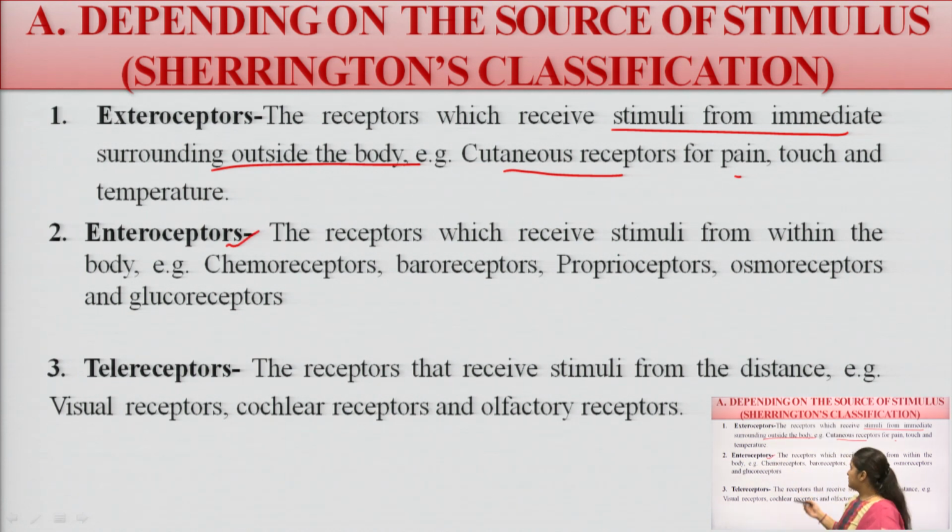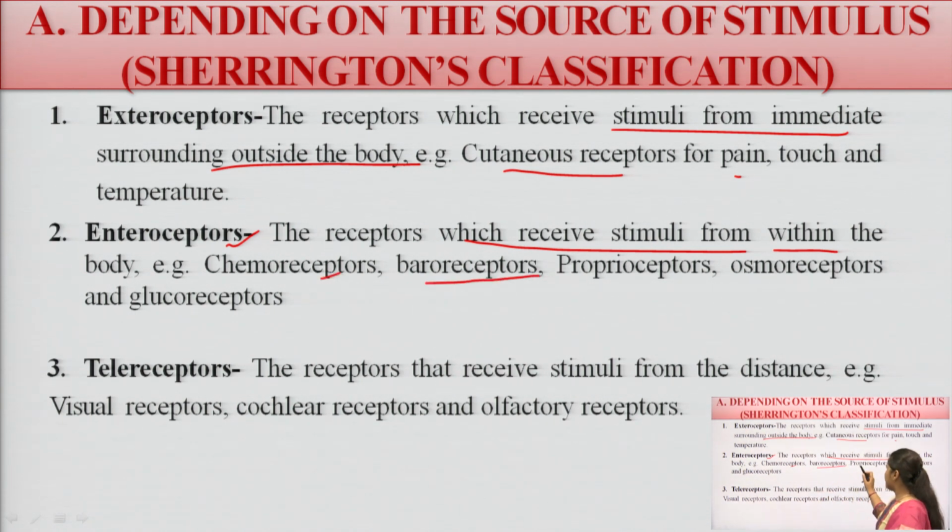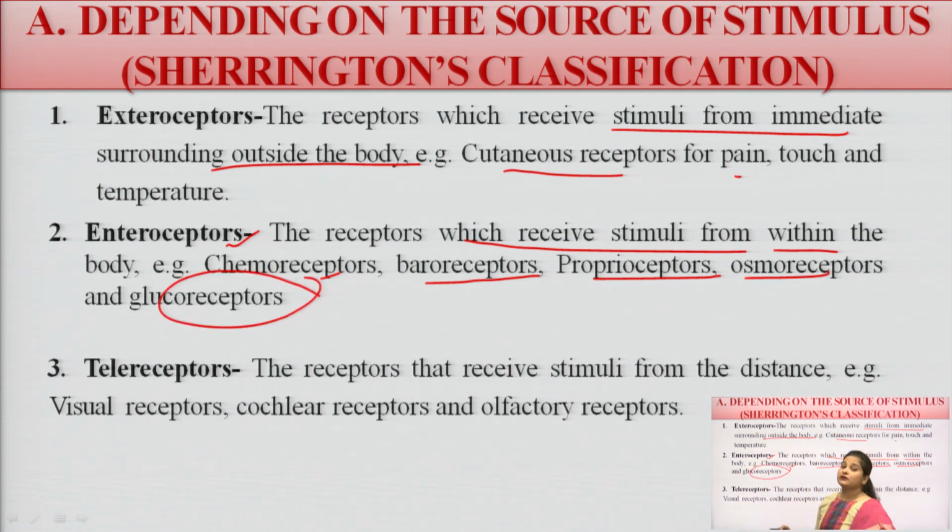Enteroreceptors are receptors which receive stimulus from within the body, that is the chemoreceptors, baroreceptors, proprioceptors, osmoreceptors, and last one is the glucoreceptors. So these are the enteroreceptors, and last one is the teloreceptors. These teloreceptors receive the stimuli from a distance, just like visual receptors, cochlear receptors, or olfactory receptors.